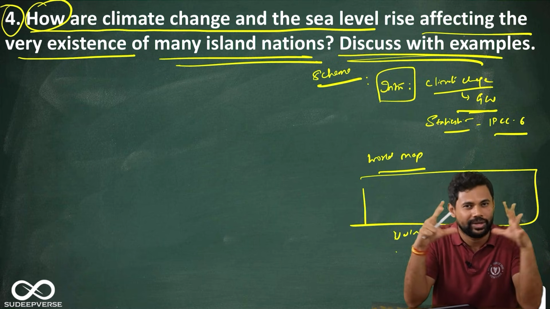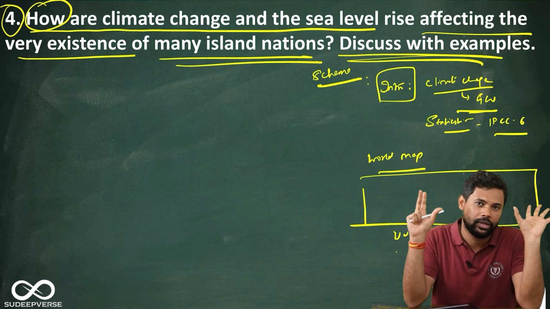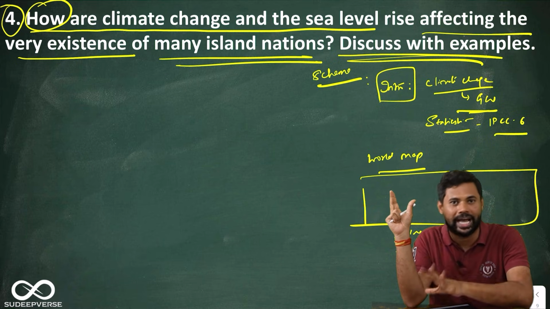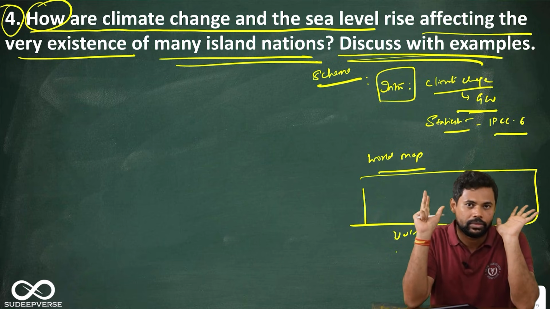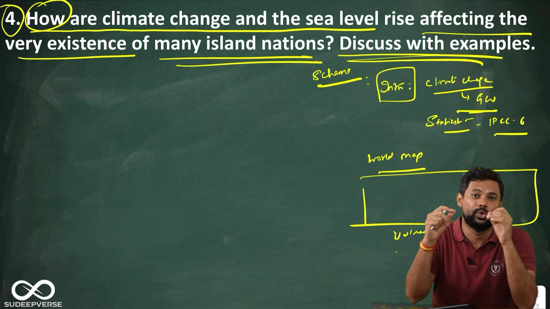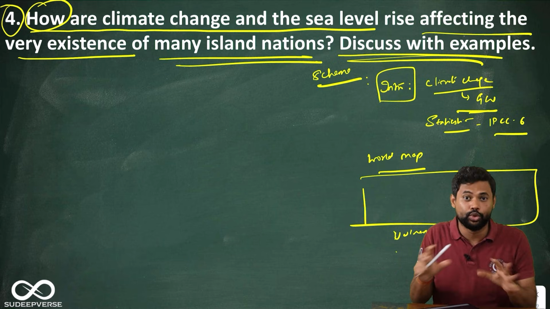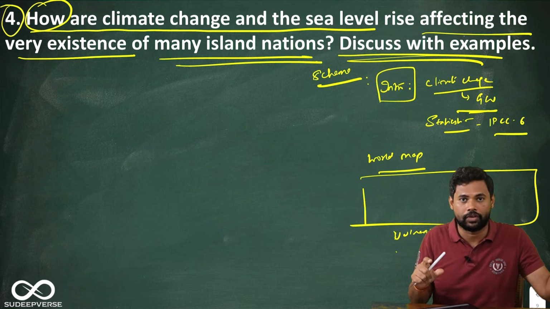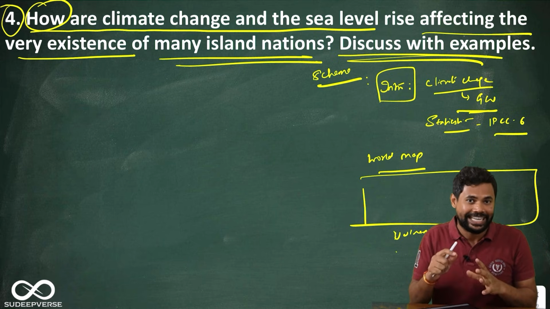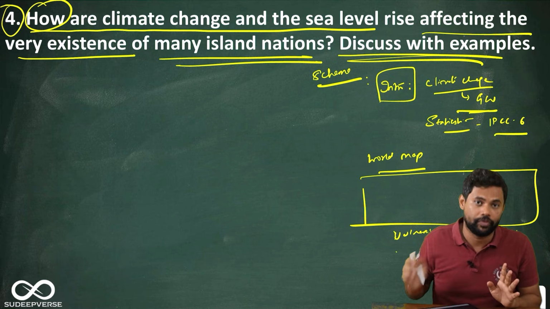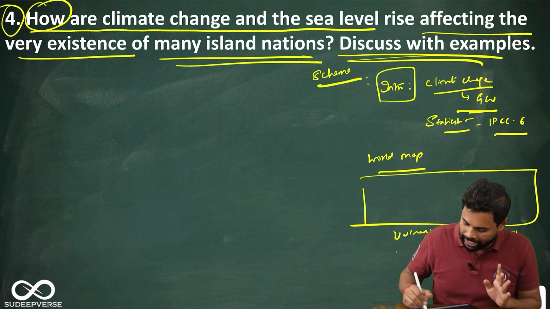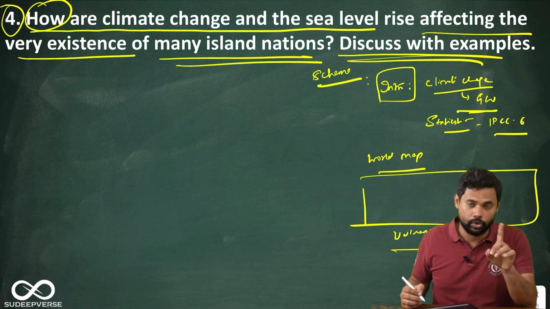So, if you know the coral island distribution of the world, you can use the same distribution as the vulnerable distribution of islands to sea level rise. So look at this, there is nothing like you should study for this. You can use that wisdom of what you have studied from physical geography and put it here. That's why I told integrating diagrams will always come if you know the diagrams of physical geography very well. Anyways, so this is the diagram that I will draw. Vulnerable regions across the world to sea level rise.